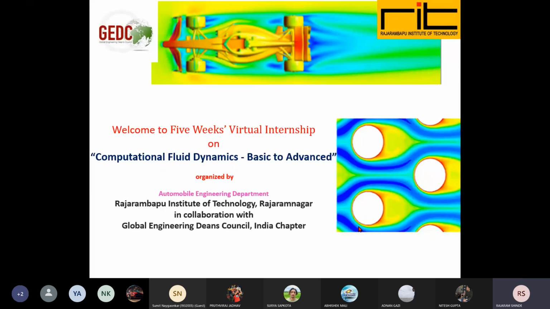In the last session, we discussed the mathematical background required for deriving the governing equations, or for writing the finite difference equation and finite volume equation. Or we can say we have discussed the mathematical background required for CFD analysis, that is, for computational fluid dynamics. Now, today we will start the governing equations of fluid dynamics, which are required for CFD analysis.